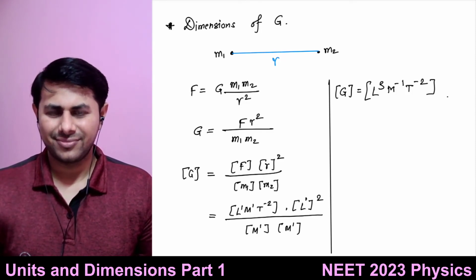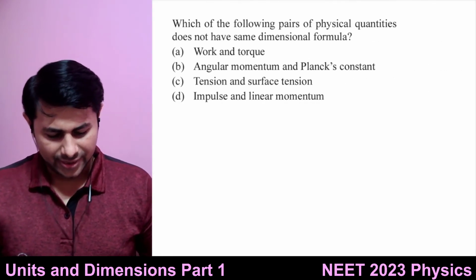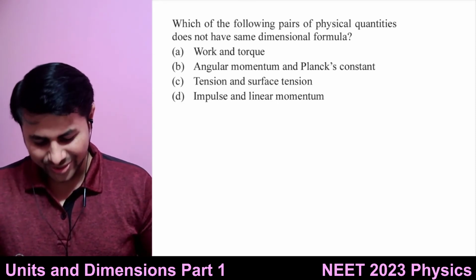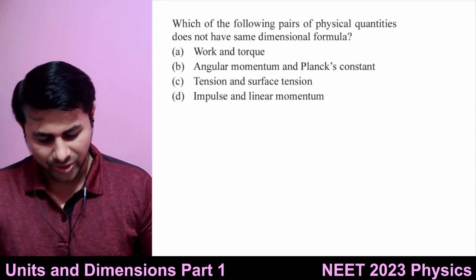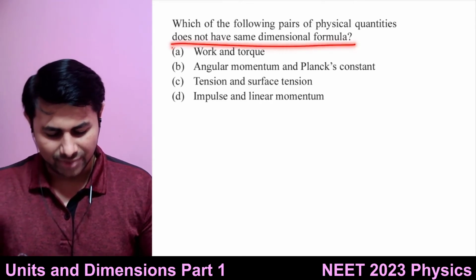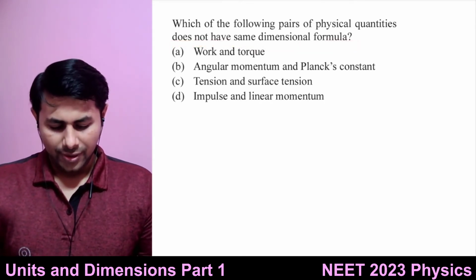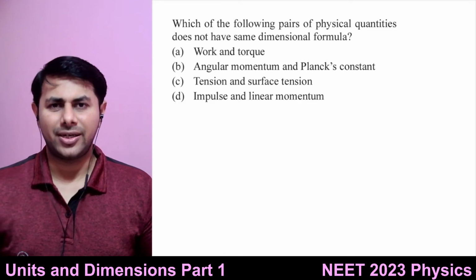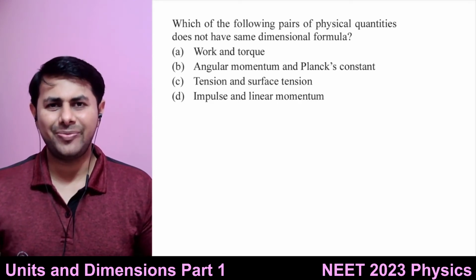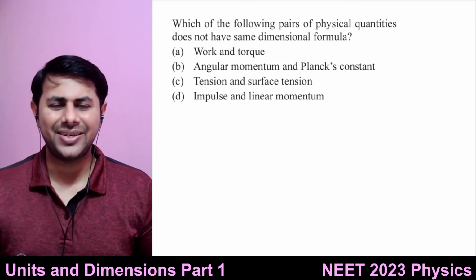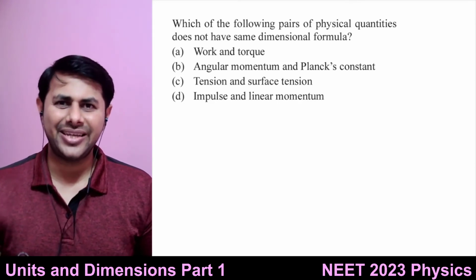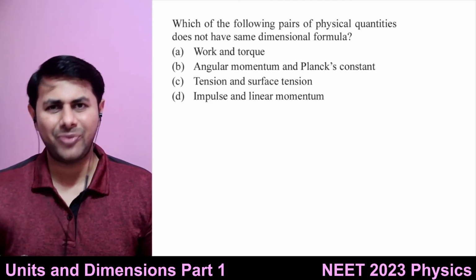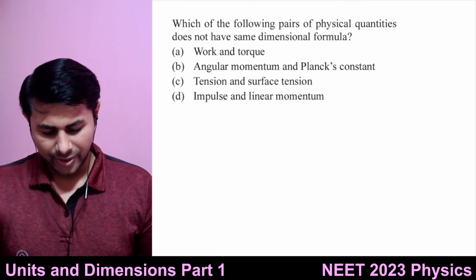Okay, so then let's see some multiple choice questions because we are studying for NEET. Let's see this question. Which of the following pairs of physical quantities does not have the same dimensional formula? Here questions can come from all across the 11th and 12th standard. They can take formulae from all of your 11th and 12th standard and form questions based upon the dimensions of all those quantities. So knowing the formula is a must here. Can you tell the answer?